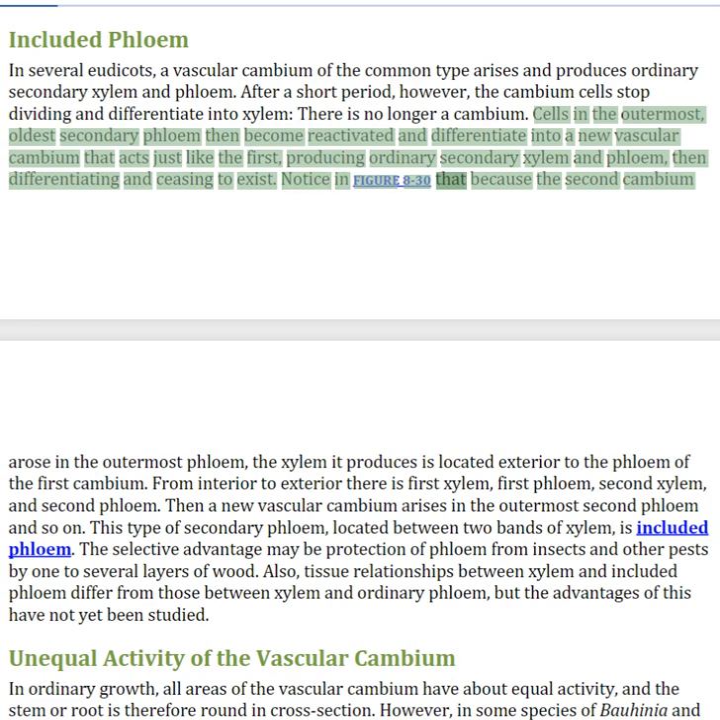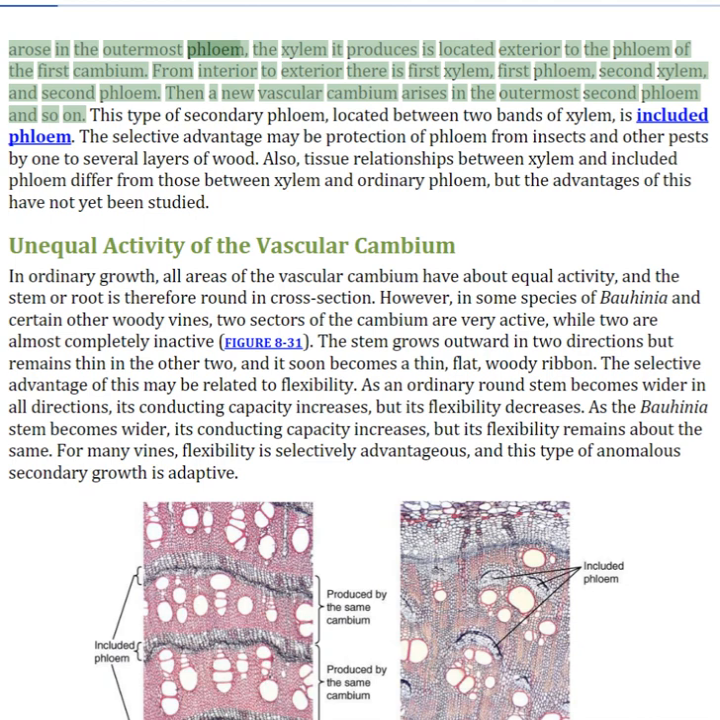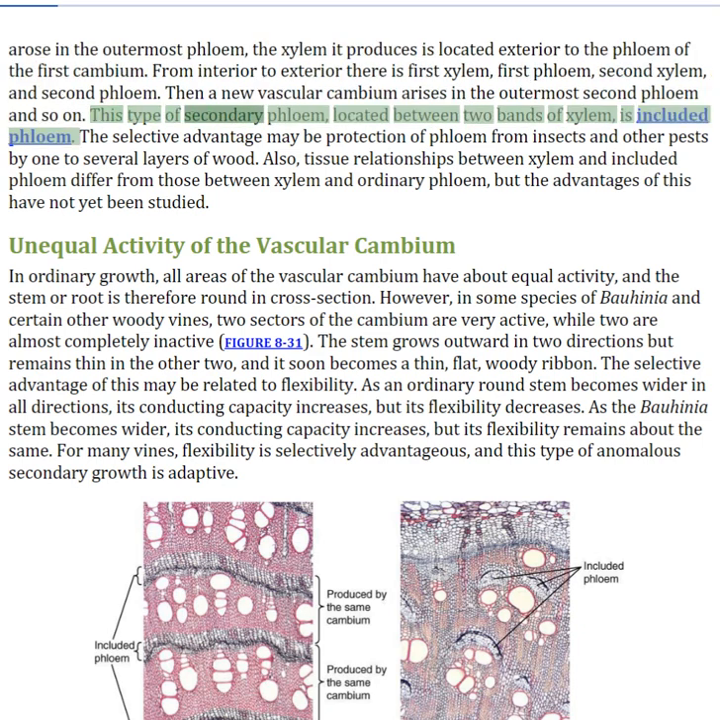Notice in figure 8.30 that because the second cambium arose in the outermost phloem, the xylem it produces is located exterior to the phloem of the first cambium. From interior to exterior there is first xylem, first phloem, second xylem, and second phloem. Then a new vascular cambium arises in the outermost second phloem and so on. This type of secondary phloem, located between two bands of xylem, is included phloem.